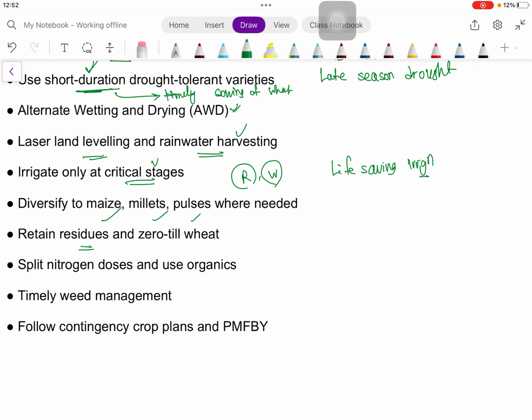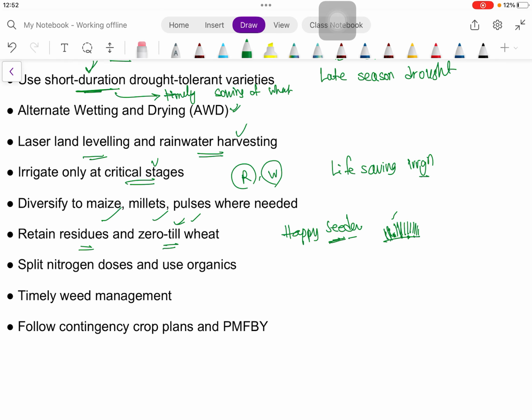For zero till wheat we will use, suppose, a happy seeder. This machinery is comfortable with the rice stubble, and it can easily sow the wheat seed in between. So there will be zero till wheat.